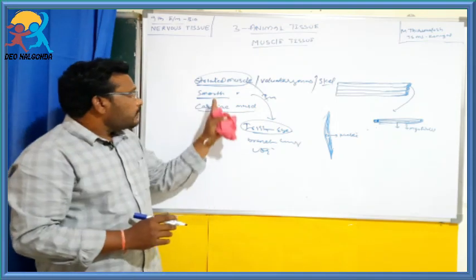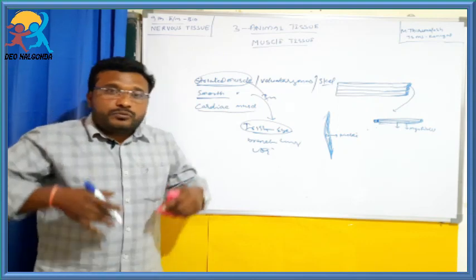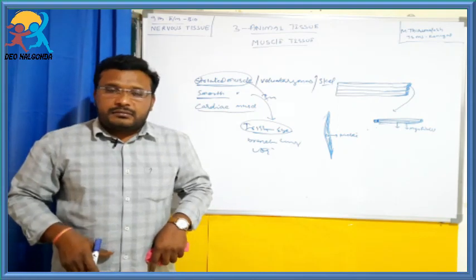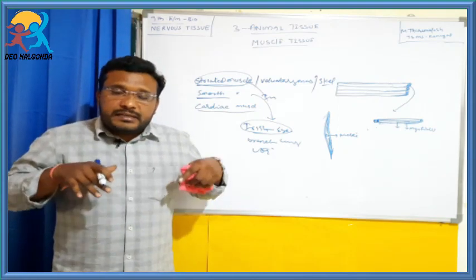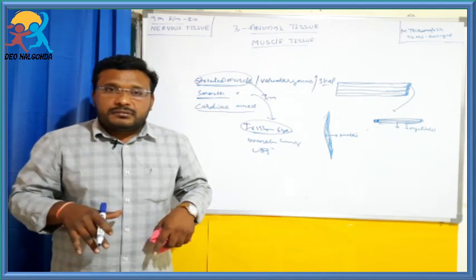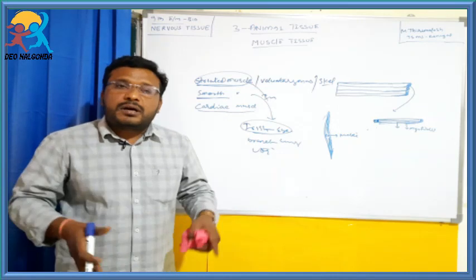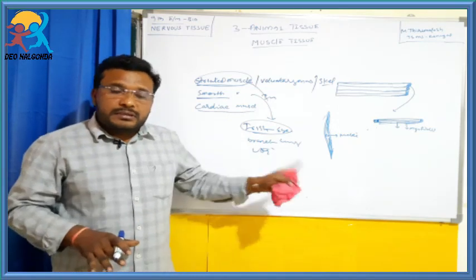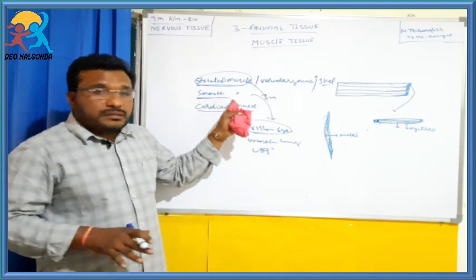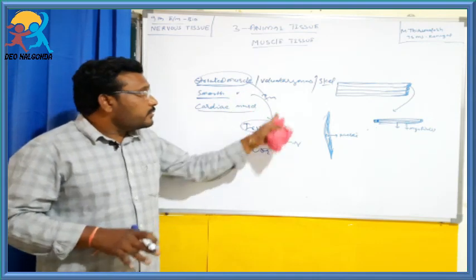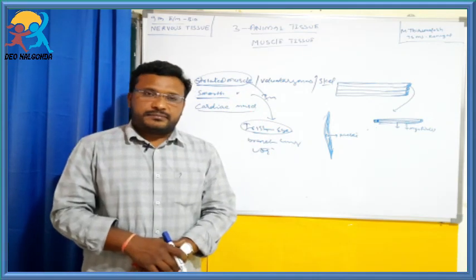You know that the movement of food in the alimentary canal and the increasing and decreasing of blood vessels are involuntary functions, not under our control. These movements are caused by smooth muscles, so they are called involuntary muscles.